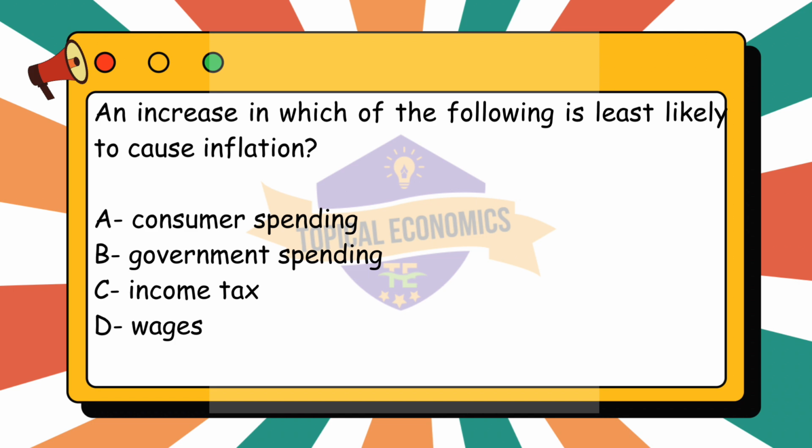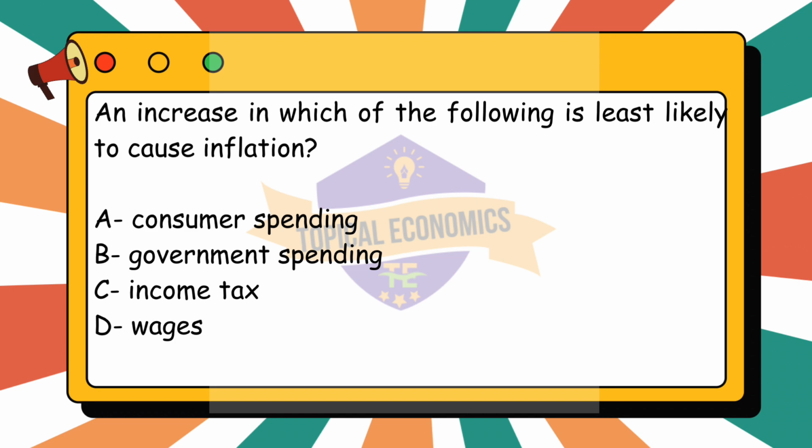To determine which of the following is least likely to cause inflation, we need to understand the relationship between each factor and inflation. Inflation is generally caused by an increase in demand, demand pull inflation, or an increase in production costs, cost push inflation. Let us evaluate each option.